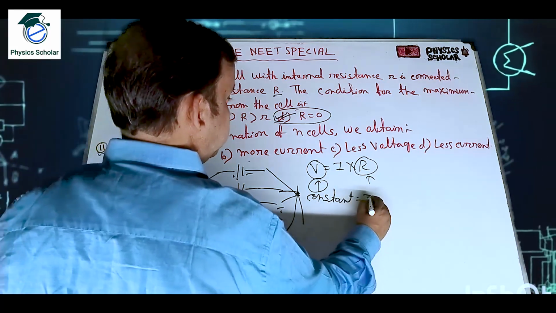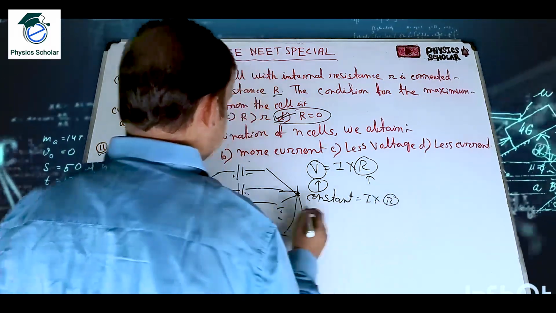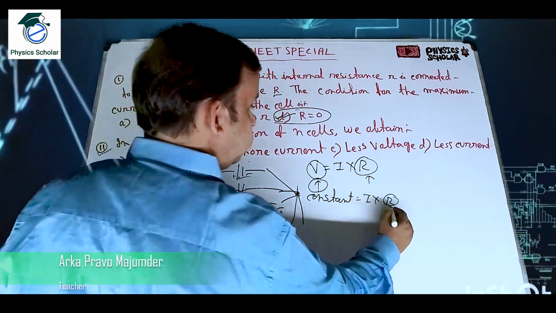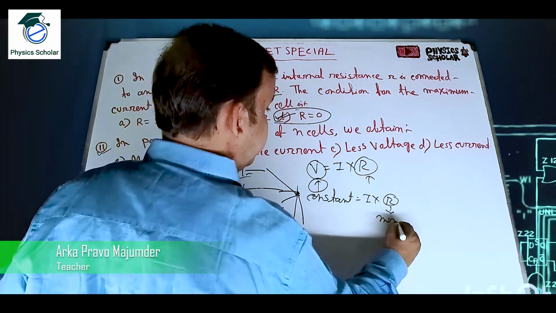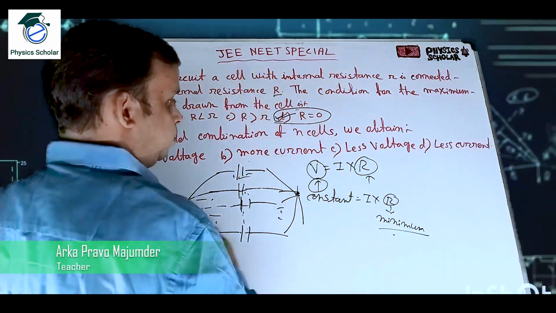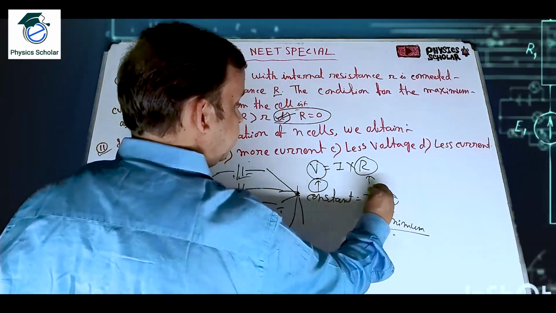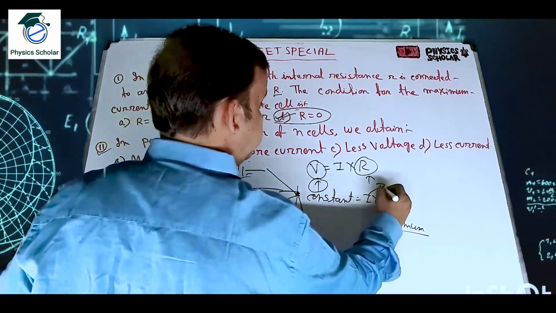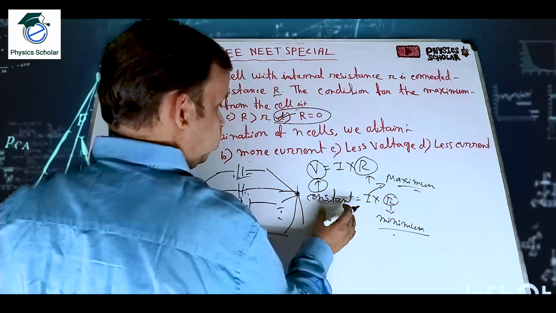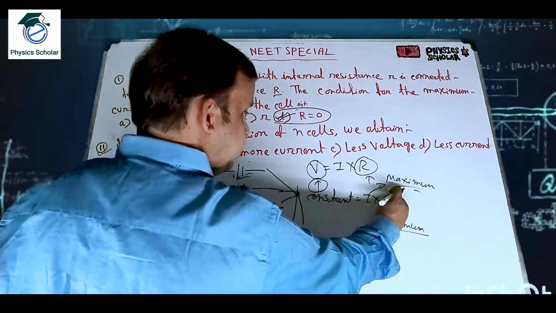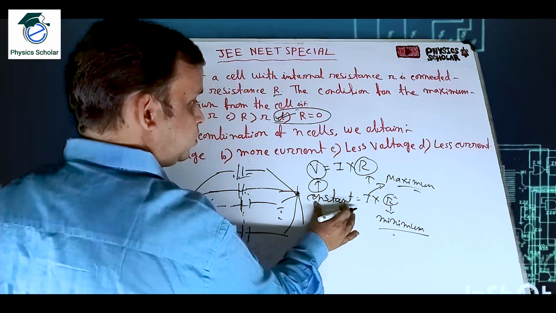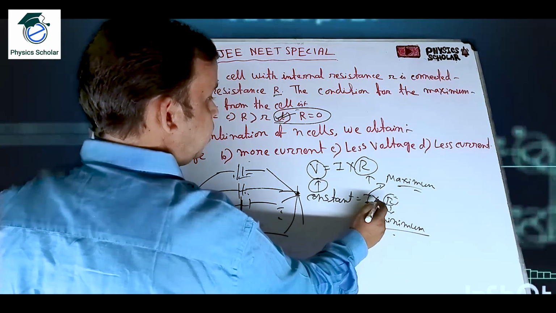Now I into R. In the case of the parallel combination, the internal resistances will also be in parallel, so the value of R will be minimum. In the case of series it will be maximum, but in parallel it will be minimum. So if V is constant and R is minimum, then the flow of current will be maximum. To keep the product fixed, if one decreases, the other will increase. The product of these two will be equal to V. So that means the I.